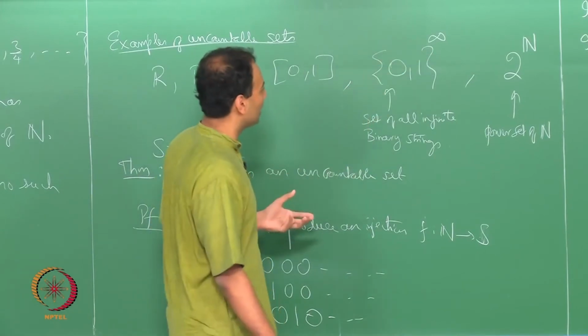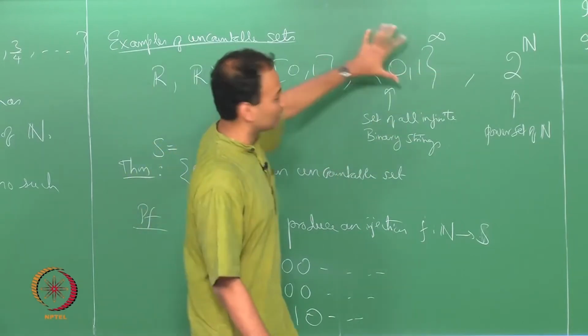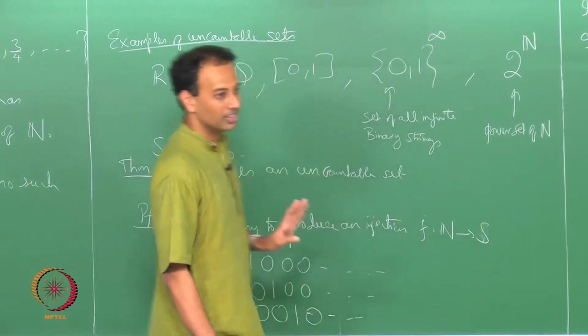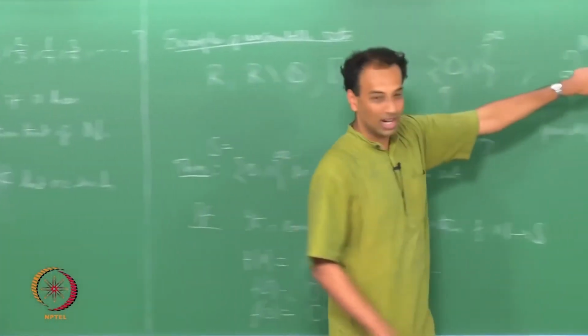Or in fact, even if I find an injection in one of the directions, saying that the set of interest has at least as many elements as this set, I am done. Even an injection is okay: in one direction, if I find an injection from here to another set, I am done.